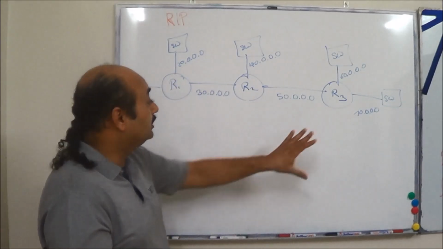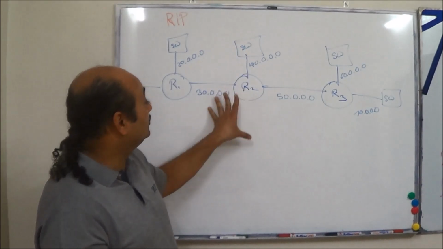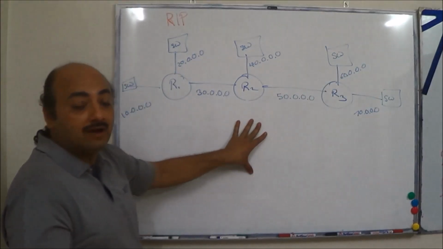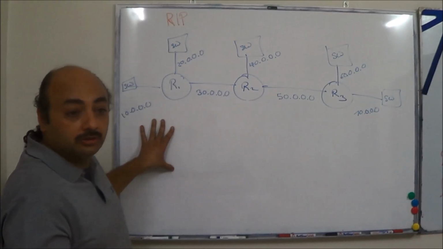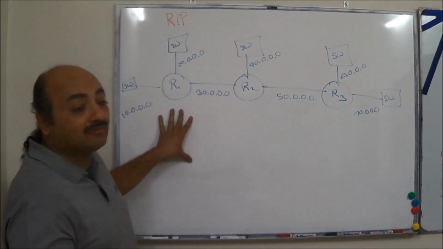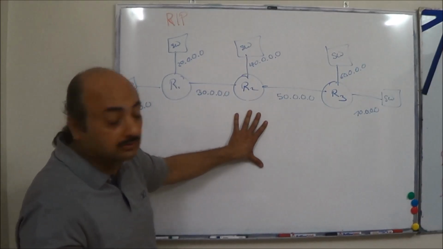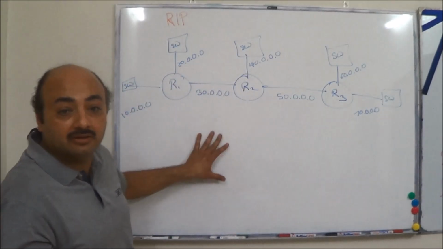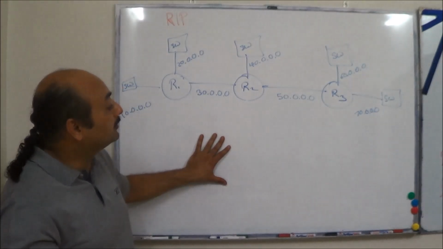Right? Similarly, what R3 was sending to R2 was learned. R2 was initially familiar with 30, 40 and 50. It also learned about 60, 70. After a certain time, R2 will share its information with R1. R1 will come to know about all the networks. Clear? Yes, sir. So how many networks does R1 need to know? 7. How many networks does R2 need to know? 7. How many networks does R3 need to know? 7 in this case. Then your routing update is complete. That needs to happen. Okay?